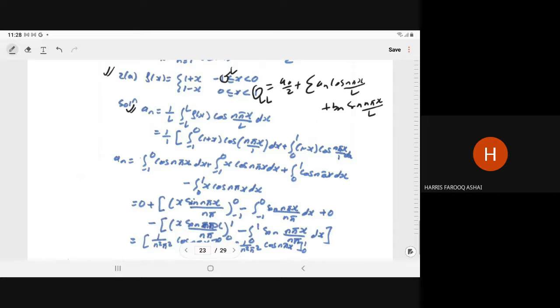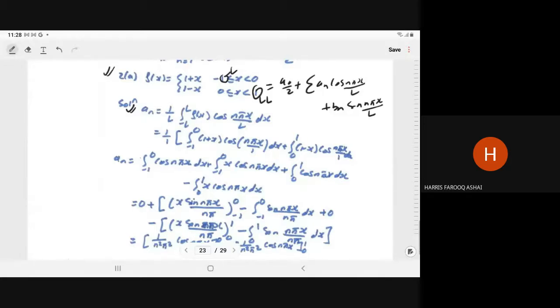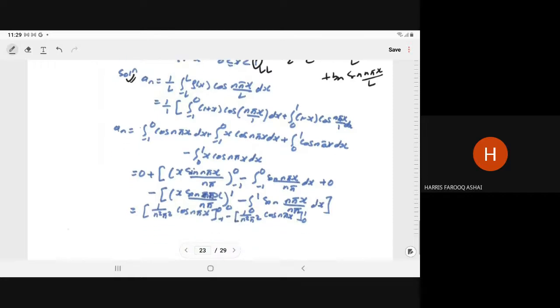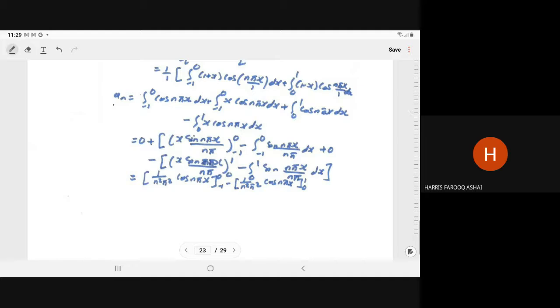Now break the interval. So minus 1 to 0, (1 plus x) cos of n pi x upon 1 dx, and 0 to 1, (1 minus x) cos n pi x upon 1. So by parts you can do. So it can be written as a_n equal to integral from minus 1 to 0 of cos n pi x dx plus integral from minus 1 to 0 of x cos n pi x dx plus integral from 0 to 1 of cos n pi x dx minus integral from 0 to 1 of x cos n pi x dx.